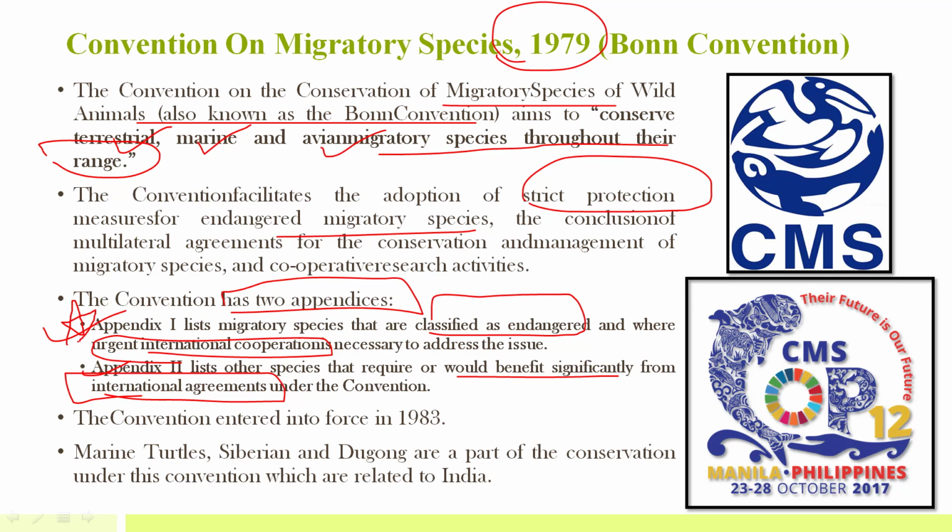So Appendix 1 lists all the species that are highly endangered and where urgent attention is required. This convention came into force in 1983 once it was ratified by various countries. Marine turtles, the Siberian crane, and the dugong are all part of the conservation under this convention which are related to India.